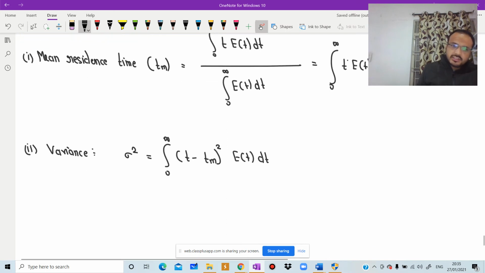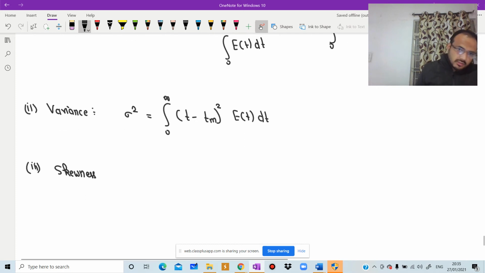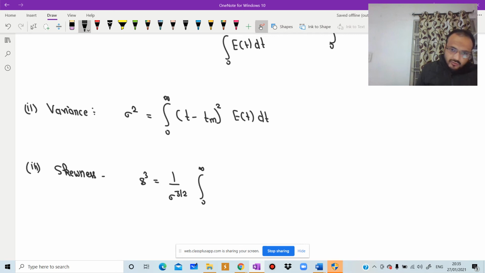And third one is skewness. We have already defined their physical significance in our classes. Skewness, it is just for formula revision classes. Skewness, s cube is equal to 1 by sigma to the power 3 by 2, integral from 0 to infinity of (t minus tm) cube E(t) dt.